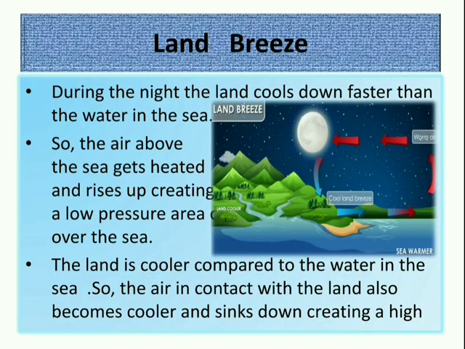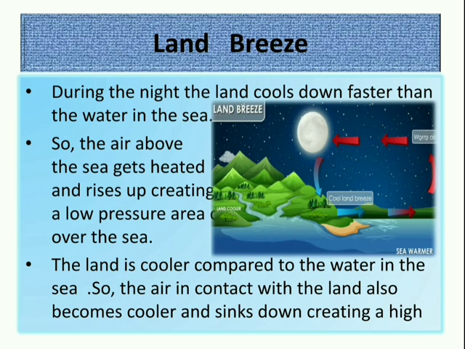Now, let's learn about land breeze. During the night, the land cools down faster than the water in the sea, because land heats up faster and also cools down faster as compared to the water.